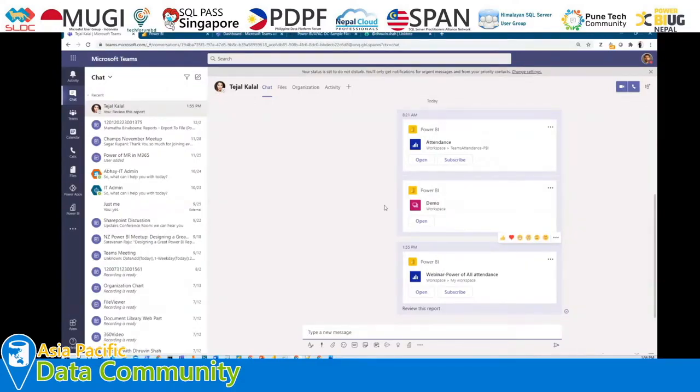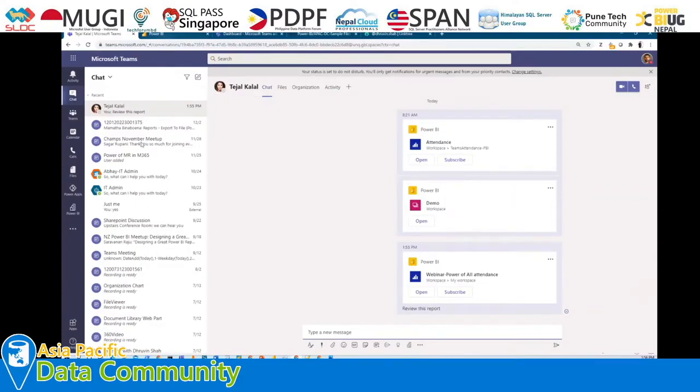So this is how we can easily send the report across the Teams individual chat, or if you want to share the similar thing into a Teams channel, we can do the same thing. And when the user comes here and clicks open, the report will open inside the Teams itself. So this is the search thing in Microsoft Teams.